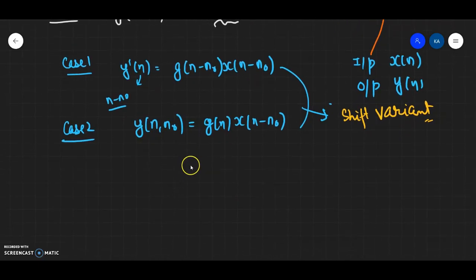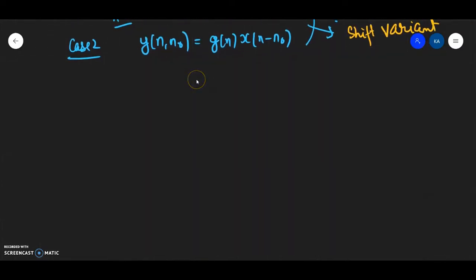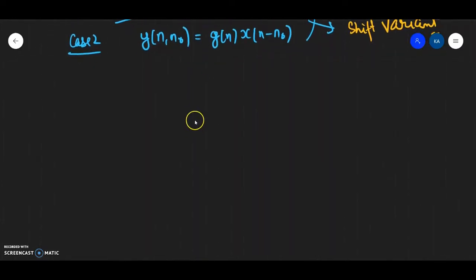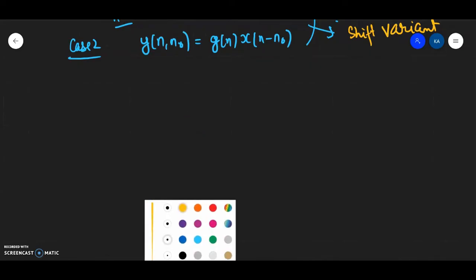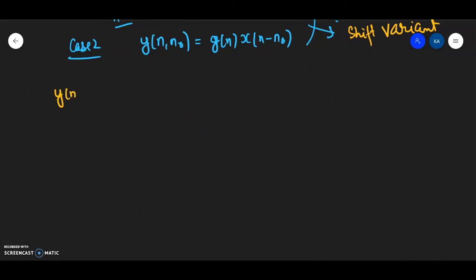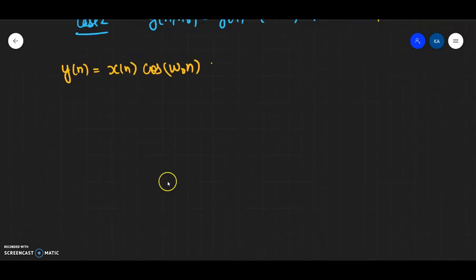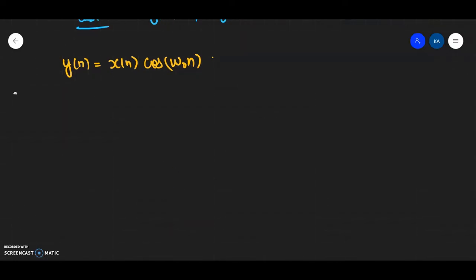Okay, so this is how I'll be proceeding. Now let us take one more question, and that will be the last question for the lecture. The question says, you are given a system described by the equation y of n is equal to x of n cos of omega naught n. This is your question, and you have to see whether the given system is a time variant one or a time invariant one. In case 1, you will be simply delaying the output. Delaying the output means y dash n, you have to replace n by n minus n naught.